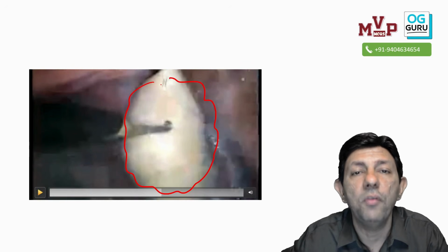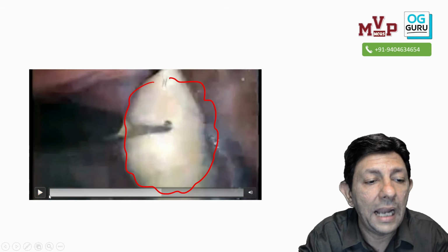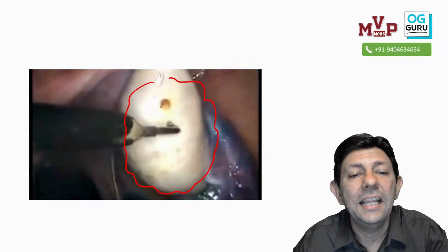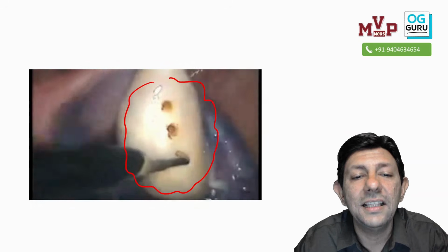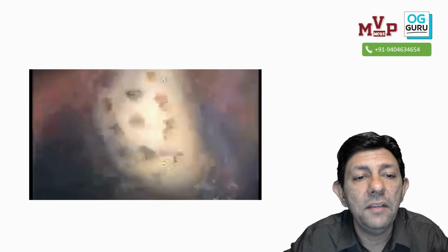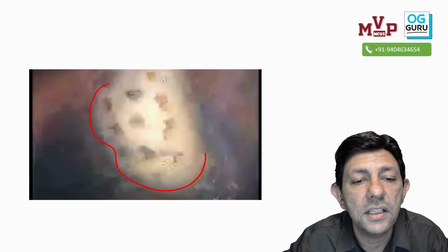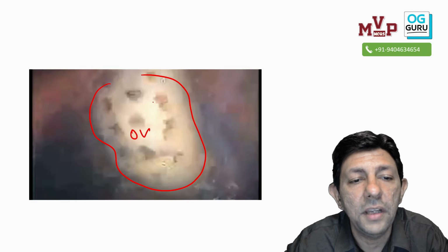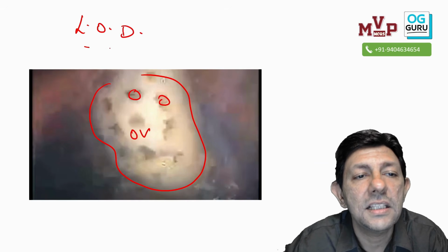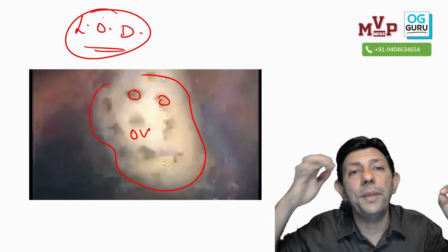and you can see such a big bulky ovary. Ovaries increase in size and volume, and what are we doing there? Yes, we are drilling holes in the ovary, isn't it? So even if you know this much, okay, sir, this is a big bulky ovary and we are drilling holes into the ovary. This is laparoscopic ovarian drilling.